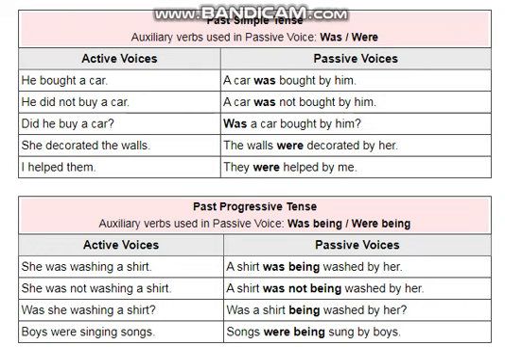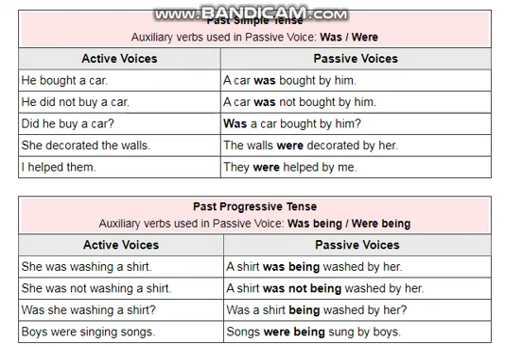He did not buy a car: a car was not bought by him. Here you can see, after did not we are having first form of verb, did not buy a car. A car was, here you can see it is singular, so we have applied this was here. After that helping verb we have applied not, then bought, third form of verb.